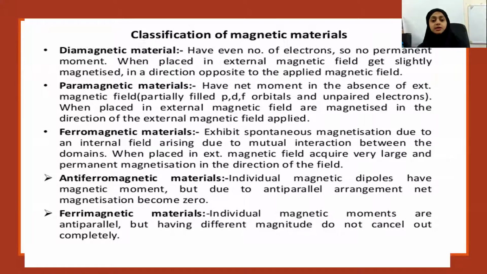Then we have antiferromagnetic materials. But before that, I would like to explain more about paramagnetic substances. In paramagnetic substances, yes? So can you give examples of this material type? Yeah, I will give examples and we will see more about them. Okay, before that, I just want to stop sharing the screen and show something related to them on the whiteboard.